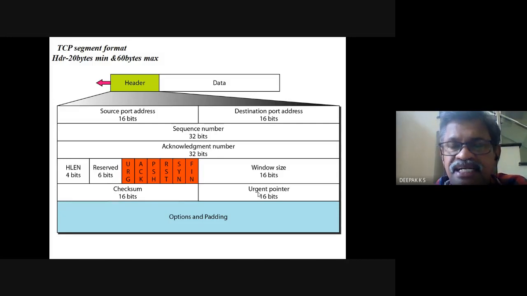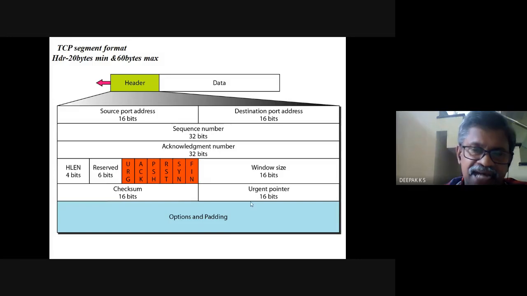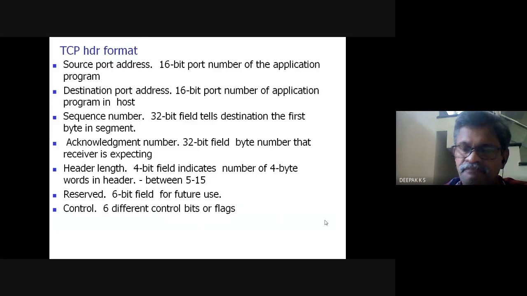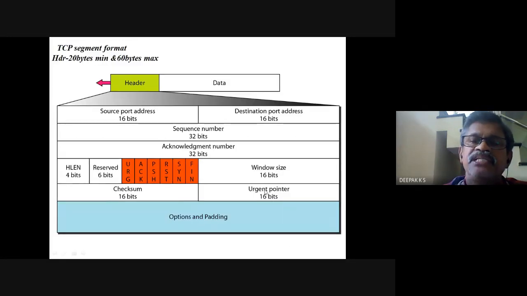You need to indicate that some urgent pointer or some urgent data is there. Some additional things we are seeing for the first time: the urgent pointer, this window size, and all these flags. So we will see those things.